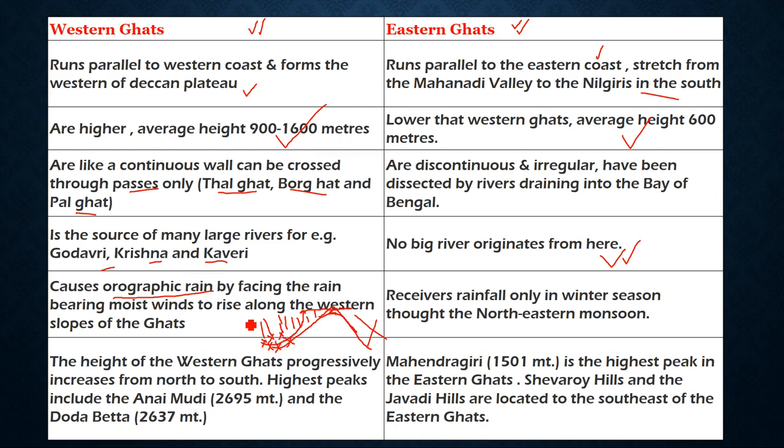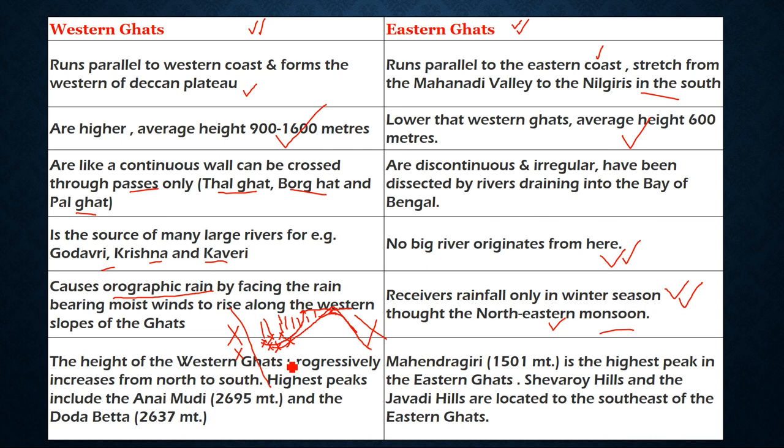Now, you'll see here, this is the coast: Arabian coast, Konkan coast, Malabar coast, right? This type of rainfall is called orographic rainfall. Now, it receives rainfall only in winter season, that too through the northeastern monsoon. Don't worry about this one. We are going to study the different types of rainfall and the pattern of rain in the climate